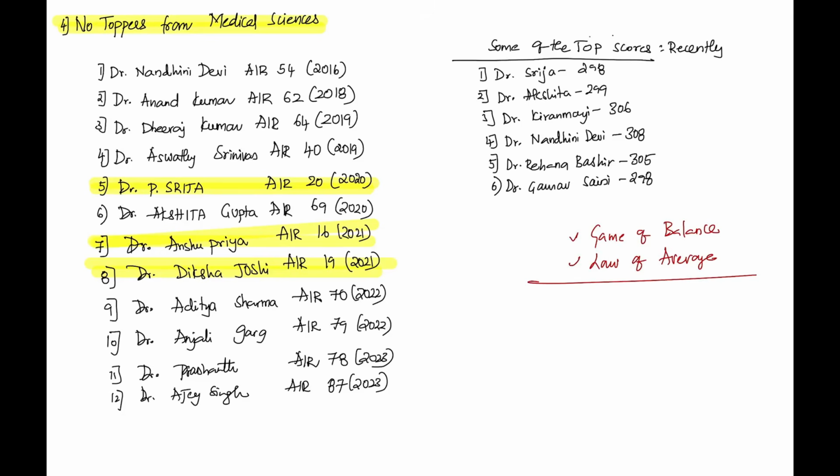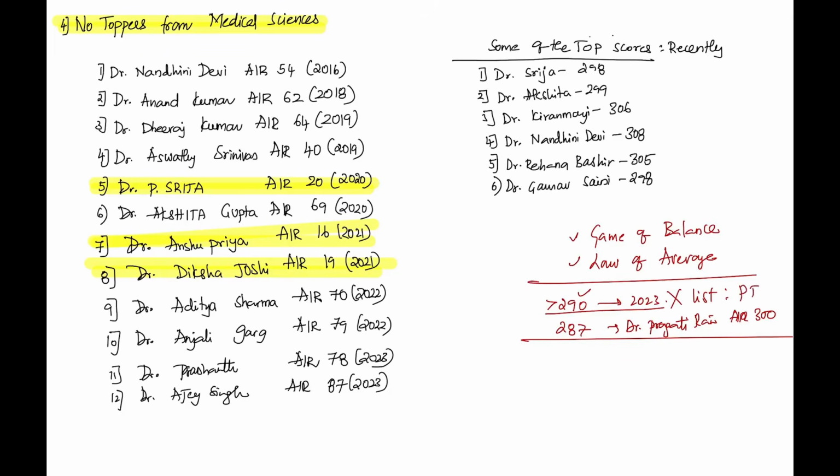For example, there is a classic case. One of my students scored more than 290 in 2023, but the top mark in medical science is 287 by Dr. Pragati Rani. Okay, she scored AIR 300. Now look at this. He scored 290 plus. He's too good with medical science, but he's not in the list. He didn't even attend the personality test. What does this signify? If you're too good to be a doctor, you will remain as a doctor. You will never become a civil servant.